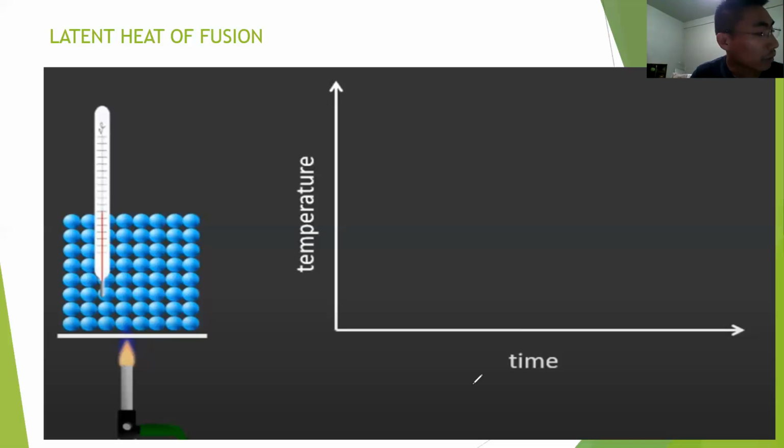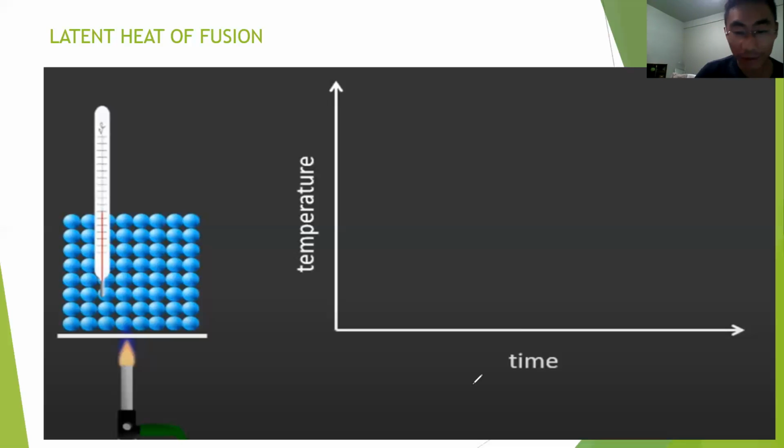Now, if you read, you must have observed during the experiment of melting that the temperature of the system does not change after the melting point is reached. Okay, till all the ice melts, right? So that is what you need to keep in mind here.